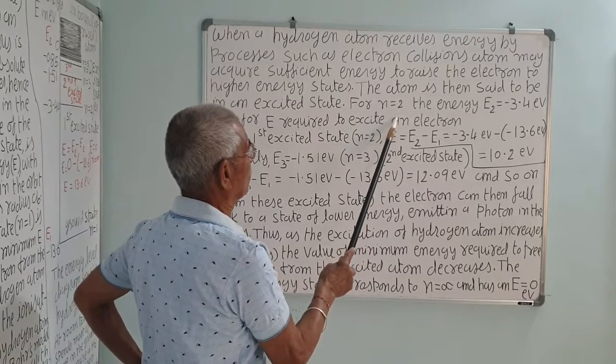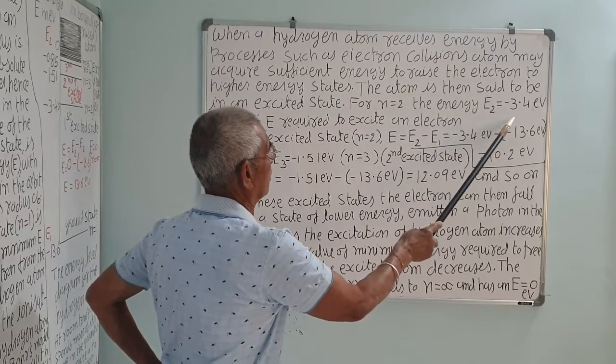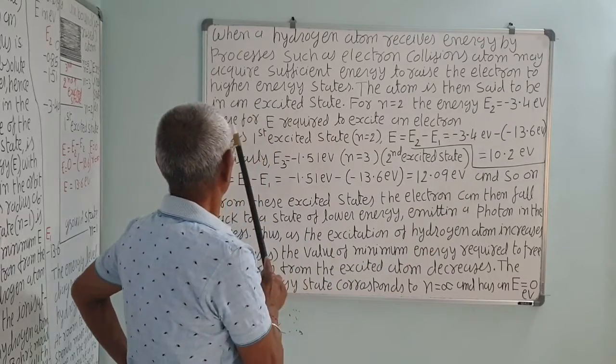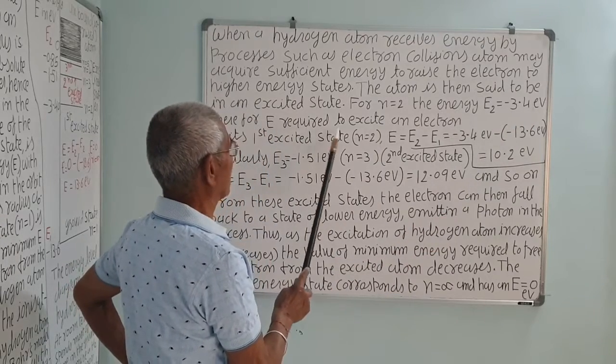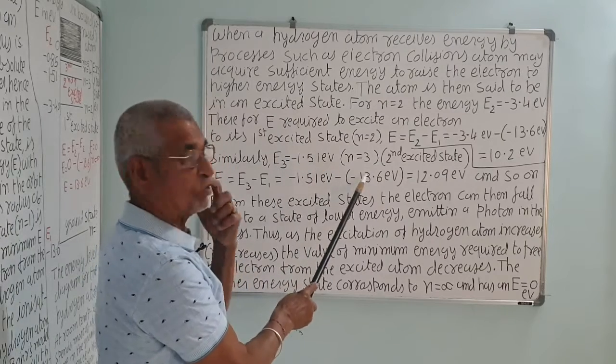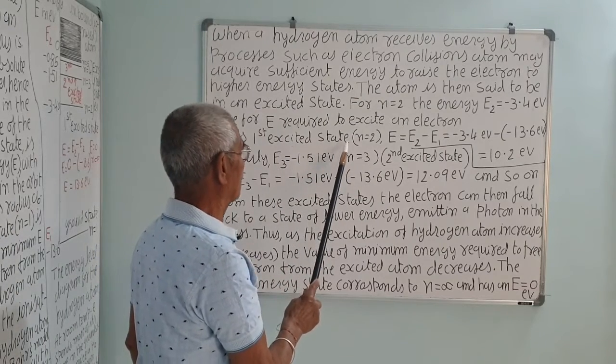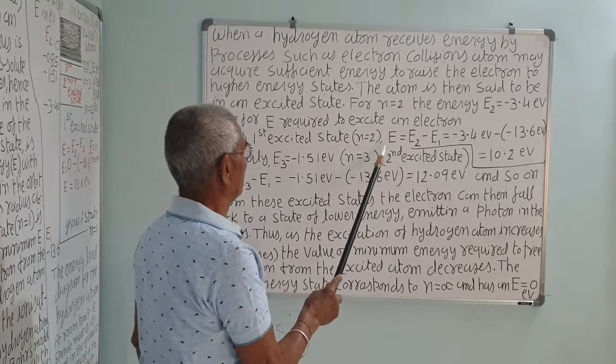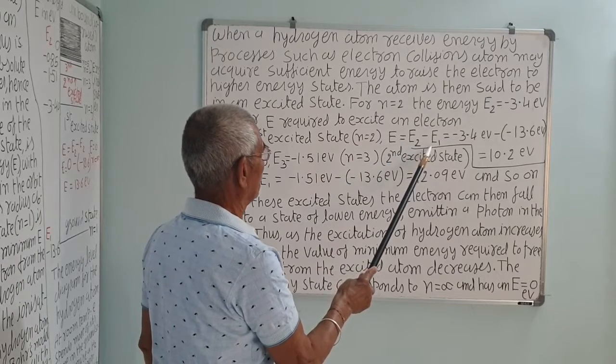For n is equal to 2, the energy E2 is minus 3.4 electron volt. Therefore, the energy required to excite an electron to its first excited state, that is n is equal to 2, from n is equal to 1, the ground state, is E is equal to E2 minus E1.